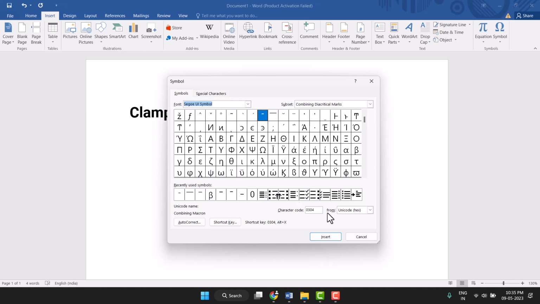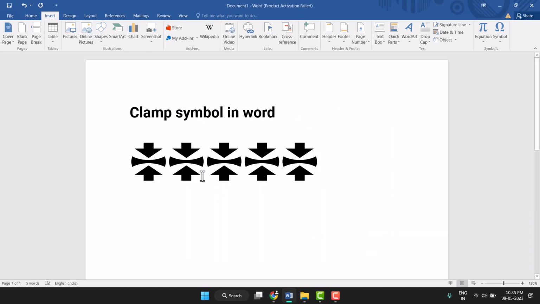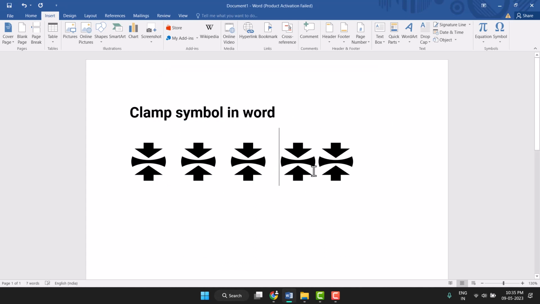And you need to type here this character code: 1F5DC. And now press Enter. Now click on Insert and close it. So this is a very easy and quick video, you can very easily insert this symbol in Word.